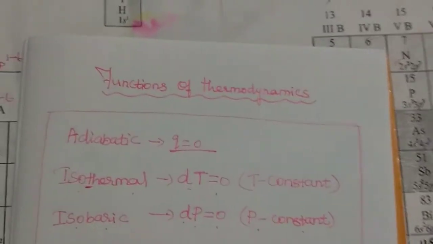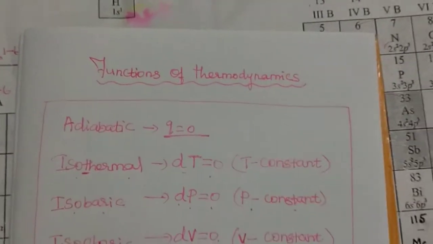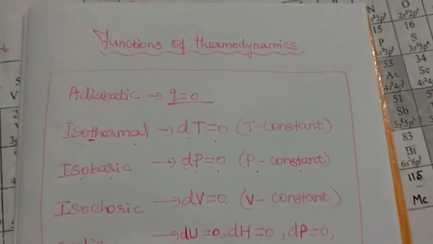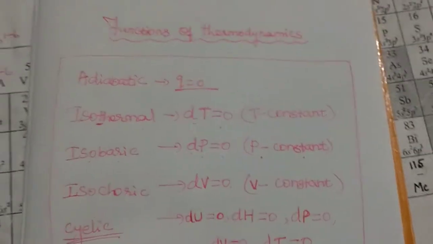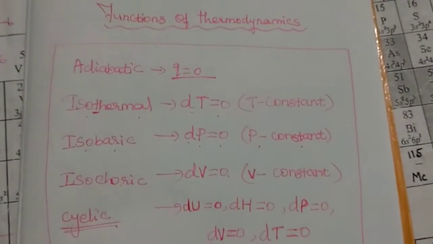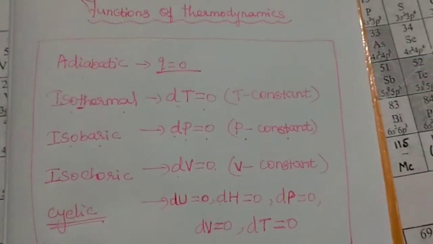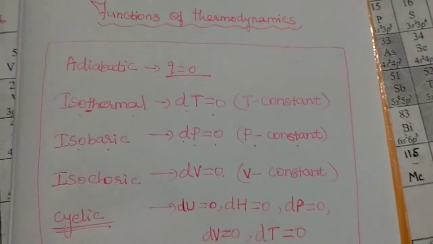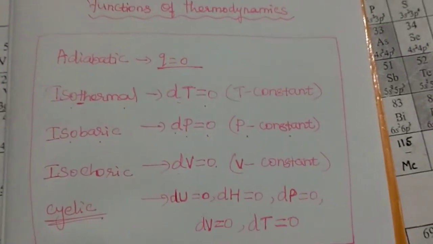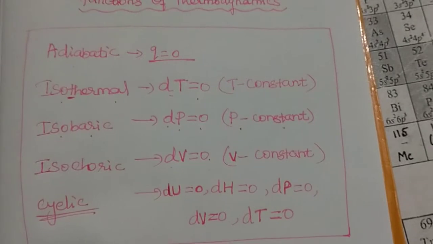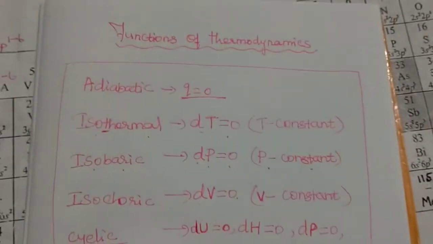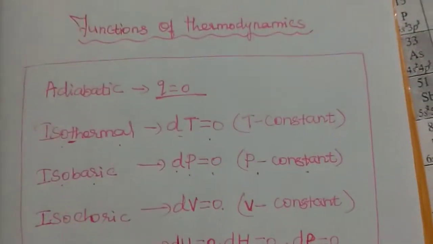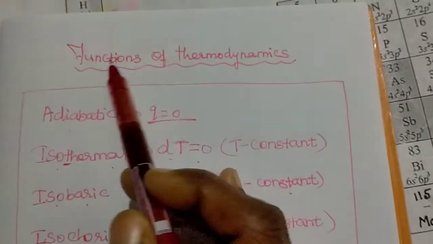So we already learned what the processes involved in thermodynamics are, what system and surrounding are, the types of system, the basics of chemical properties and physical properties, and another classification of system depending upon the nature of the boundary. Extensive properties, intensive properties. We learned all these things, and finally in thermodynamics, we have functions.